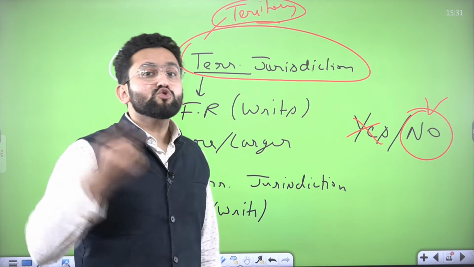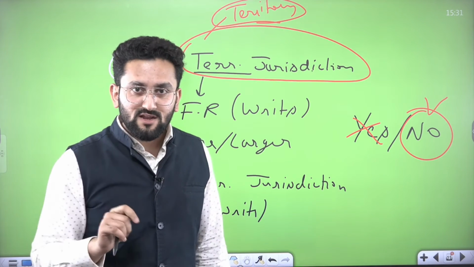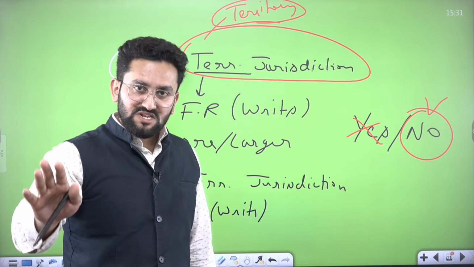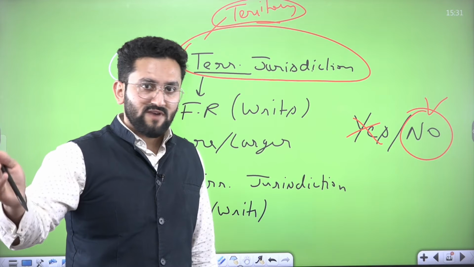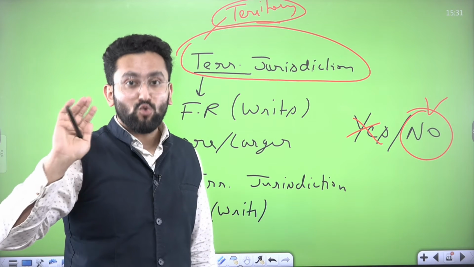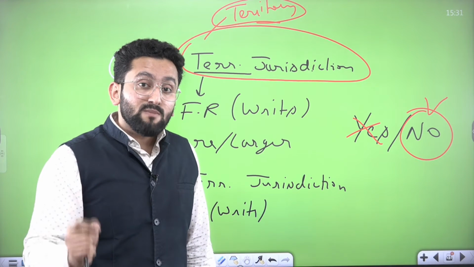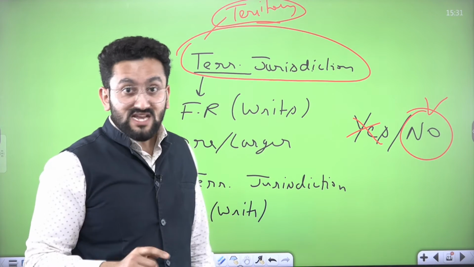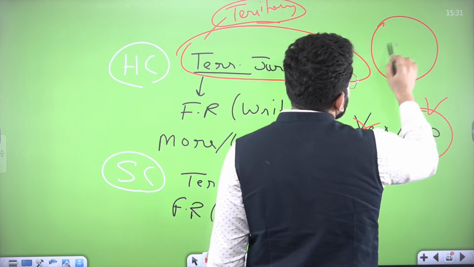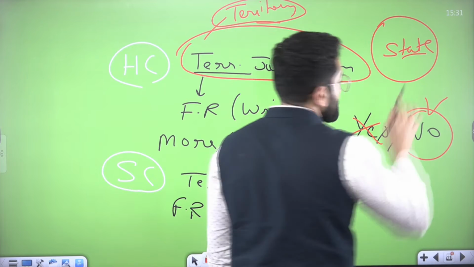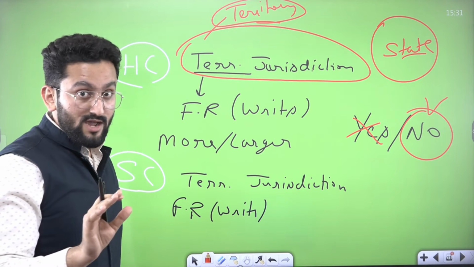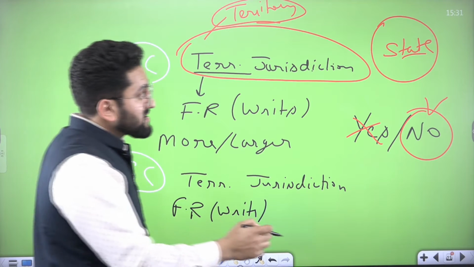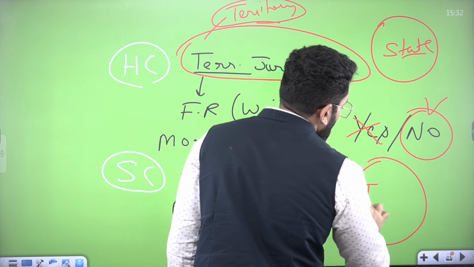So I choose Allahabad High Court because I have some friends here. Then Allahabad High Court would say, okay sir, go back to your home state and file a petition in your High Court. The reason is because Allahabad High Court's territorial jurisdiction with respect to the writs used in case of fundamental rights is restricted to that particular state only. Okay? But when it comes to Supreme Court, if Supreme Court is issuing an order, then this will be applicable to whole India.